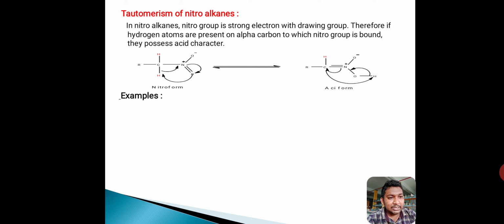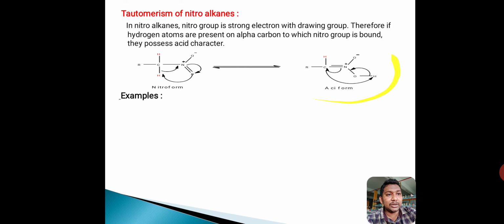So this phenomenon is called tautomerism. So tautomerism of nitroalkanes will give two structures. One is nitroform, another one is acidiform. So we know that they possess acidic character. It means acidic character means the compound donates H plus ion, which is called an acid. So in this acidiform and nitroform, in these two forms, which has more acidic character?